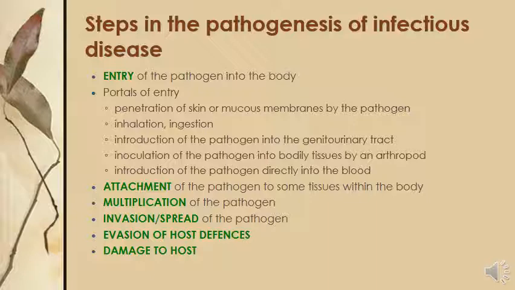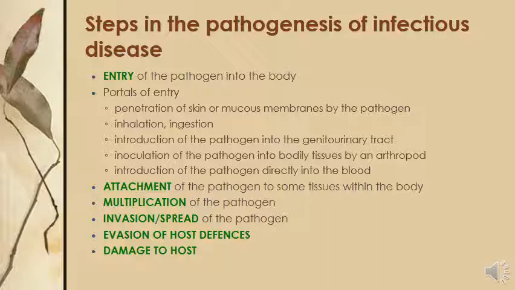So when bacteria or any microorganism enters into the cells, then they multiply and attach to the surface. So what are the routes of entry? Bacteria or any pathogen can penetrate through the skin or the mucous membrane of any organ.